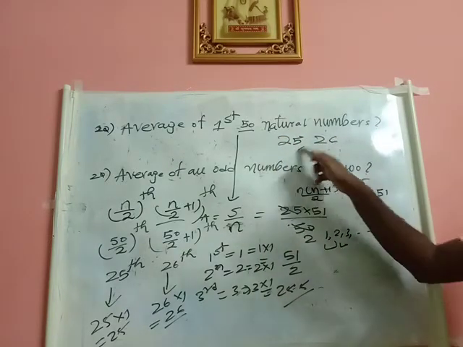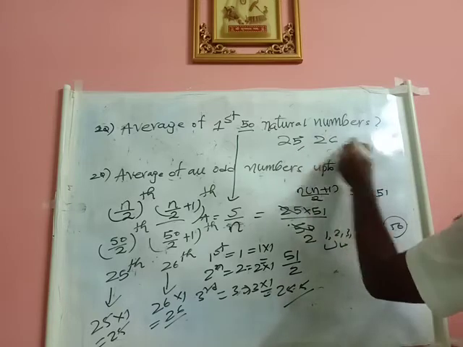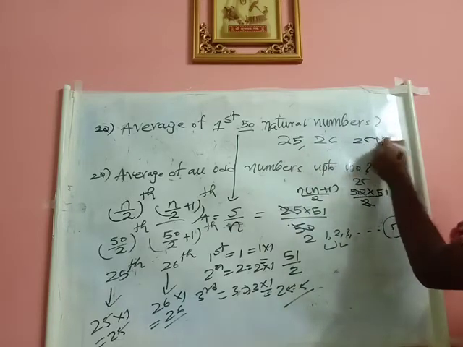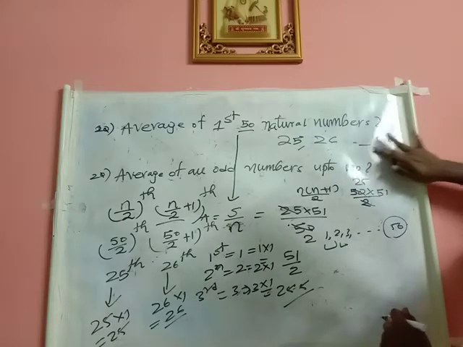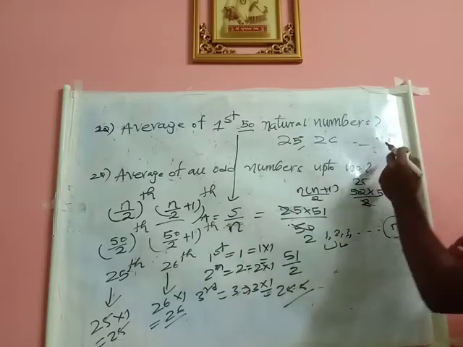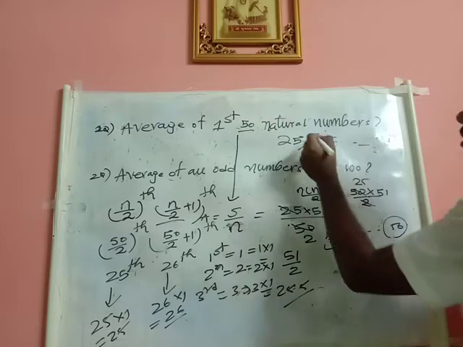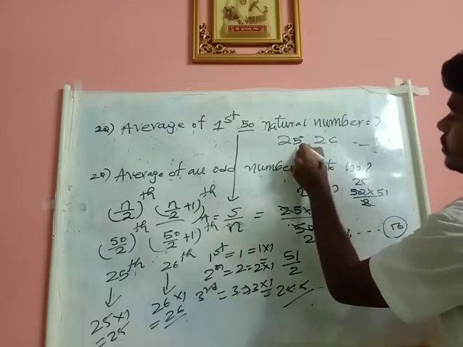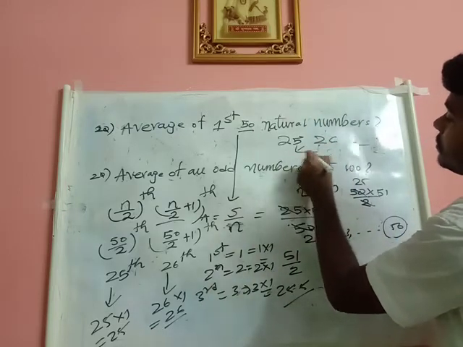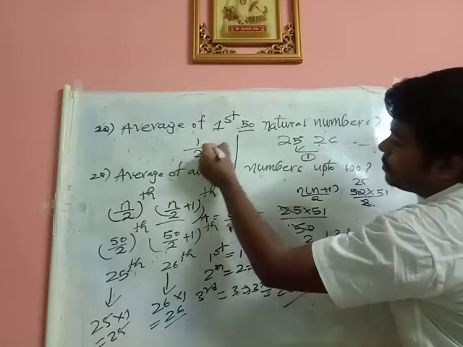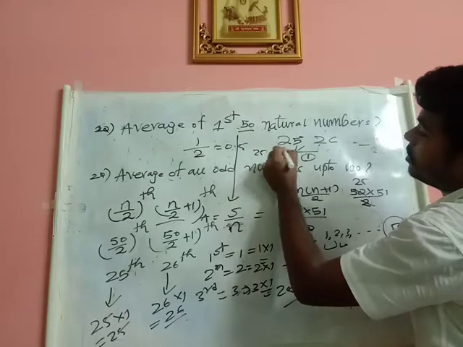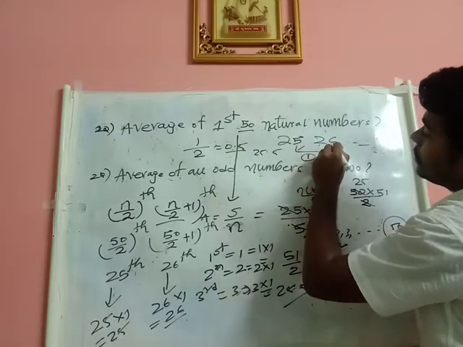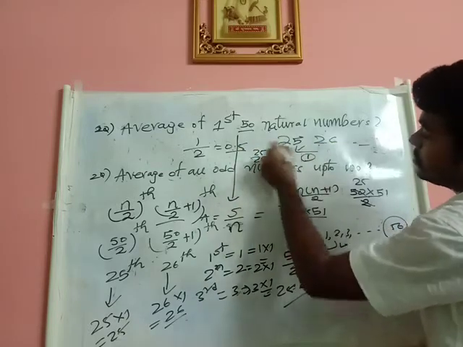You would do 25 plus 26 by 2, but I won't tell you that because there is a chance of making a mistake here. As I told, we will go to our case. What is the difference between 25 and 26? 1 is the difference. So you just divide 1 by 2. What is 1 by 2? 0.5. You just add this 0.5 to 25, giving 25.5. Or subtract 0.5 from 26, giving 25.5, which is our answer.